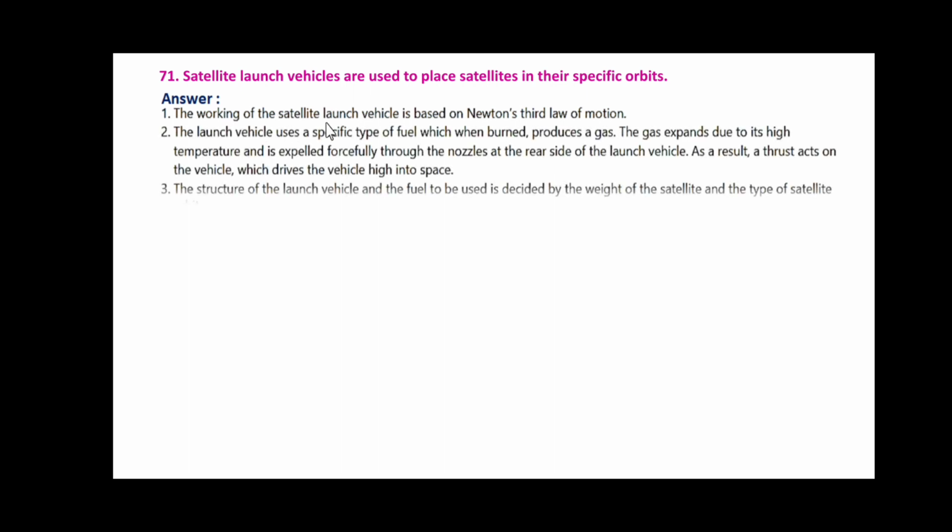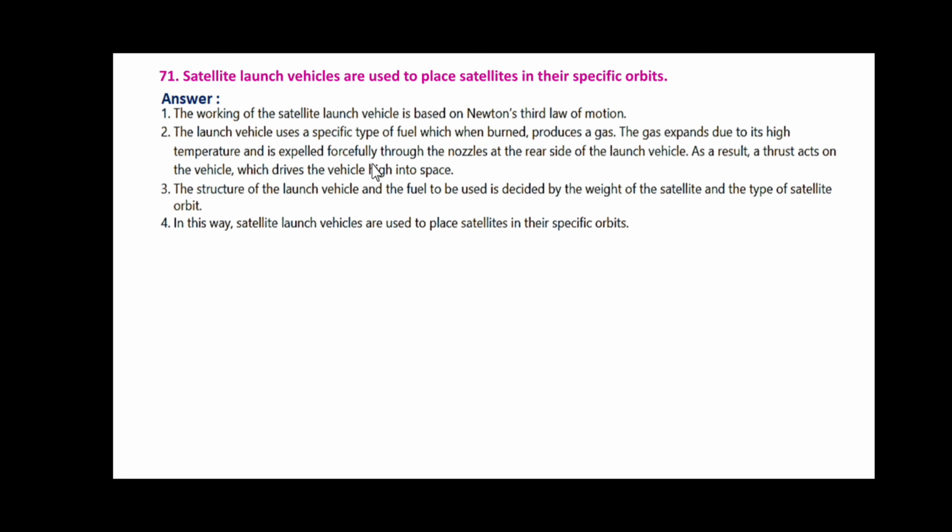Satellite launch vehicles are used to place satellites in their specific orbits. The working of the satellite launch vehicle is based on Newton's third law of motion. The launch vehicle uses a specific type of fuel which when burned produces a gas. The gas expands due to its high temperature and is expelled forcefully through the nozzle at the rear side of the launch vehicle.